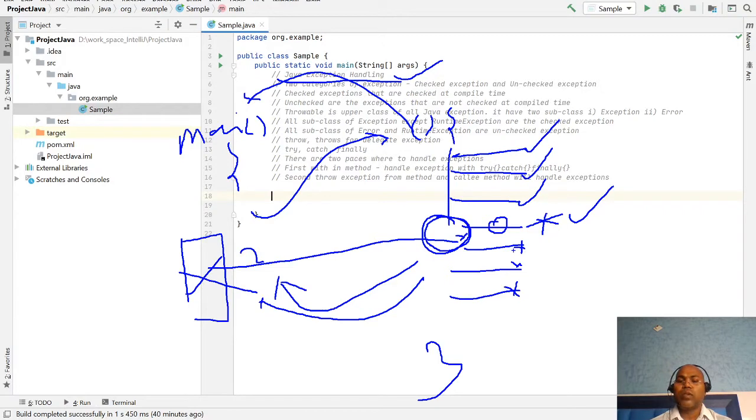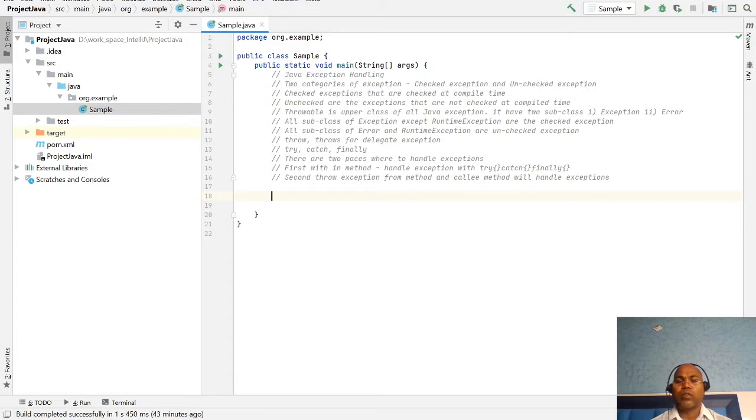Sometimes our business says that even if a particular exception occurs in this line, I still want to continue. In this way, Java also provides a mechanism to handle those exceptions. So let's write one simple example where I show how to handle exceptions in Java, how we can give a proper message to the calling method, or how to still continue our business logic if needed.